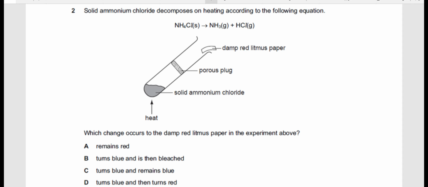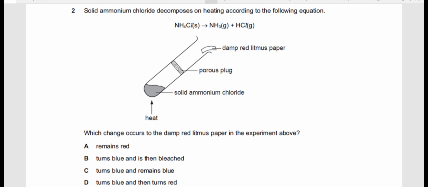The next question: solid ammonium chloride decomposes on heating according to the following equation. Ammonium chloride decomposes to form ammonia gas and hydrogen chloride gas. Which change occurs to the damp red litmus paper in the experiment above? Here again the concept of diffusion is being used.